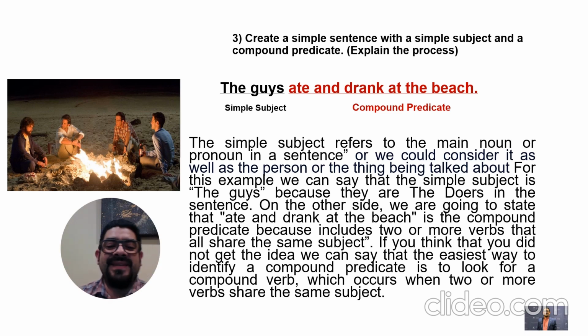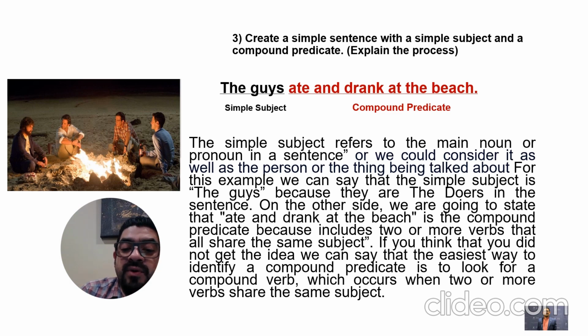Number 3: create a simple sentence with a simple subject and a compound predicate, and explain the process. We have here: The guys ate and drank at the beach. The simple subject refers to the main noun or pronoun in a sentence, or we could consider it as well as the person or the thing being talked about.